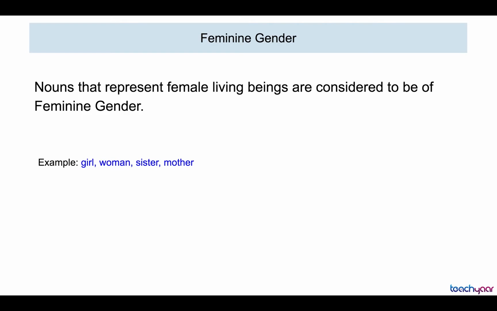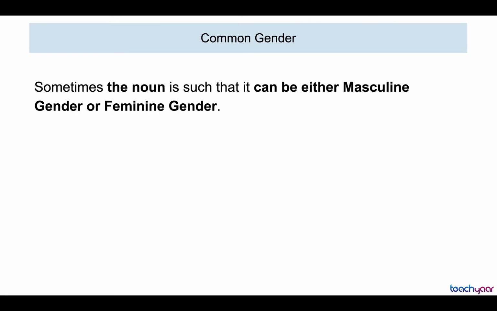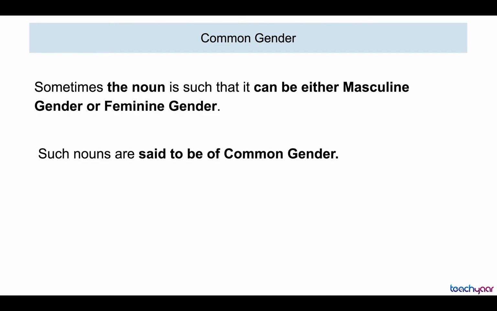Now, there might be some nouns which can be either masculine or feminine. So, they belong to the common gender. Now, why is it so? Let's look at the examples. Child. Now, it has not been mentioned whether the child is a boy or a girl. It could be a boy or a girl. So, that is why the noun child belongs to the common gender.